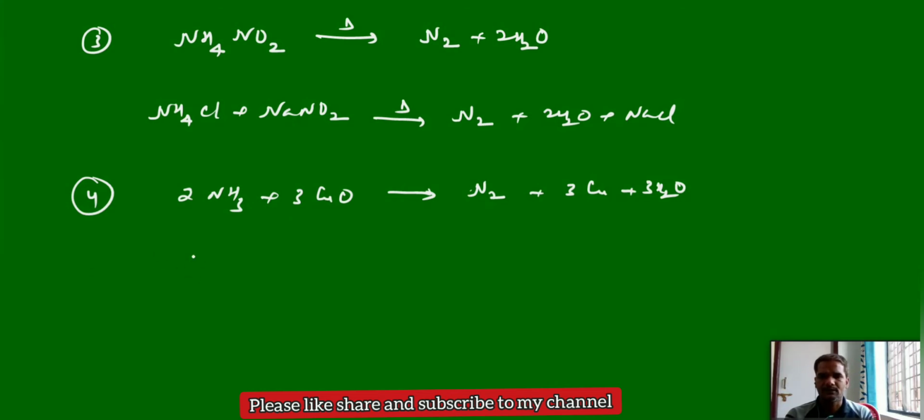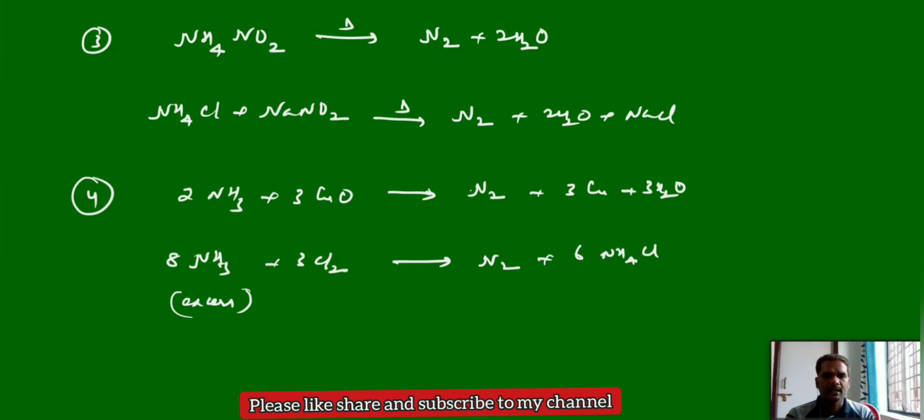Another method: reaction of ammonia with chlorine. But here we have to take ammonia in excess. If we treat excess ammonia with chlorine, you will get nitrogen. But one important point here: you should never take chlorine in excess.